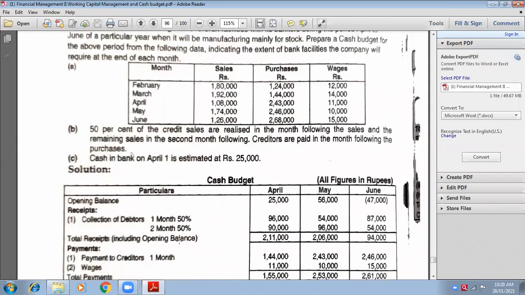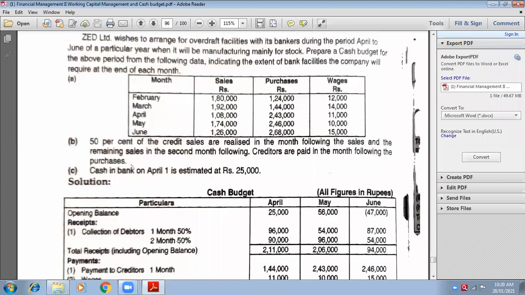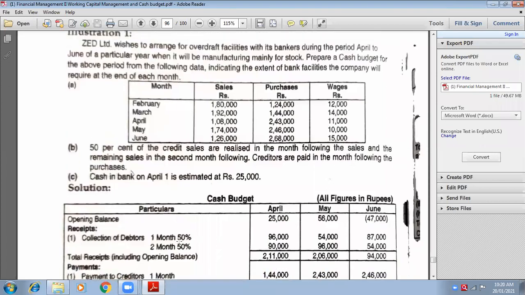Okay. So let us start with the format. Write down Z Limited on the top of the page. Next write down cash budget.